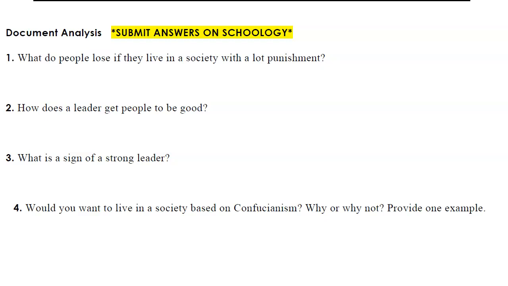Question 4. Would you want to live in a society based on Confucianism? Why or why not? Provide one example. So think about whether you think this type of society would be pleasant. And if so, provide an example of evidence from that source. Maybe put in quotes something or paraphrase something that you think makes Confucianism a strong philosophy and good for society.